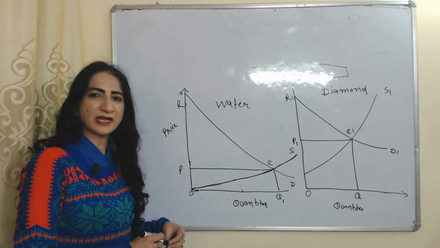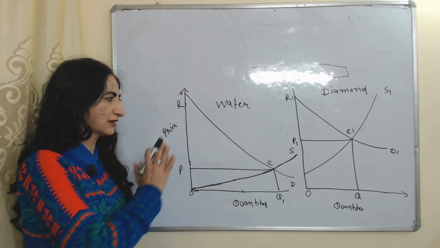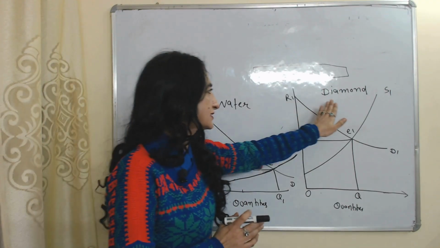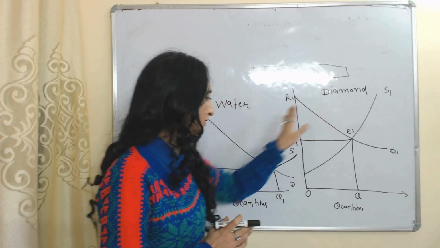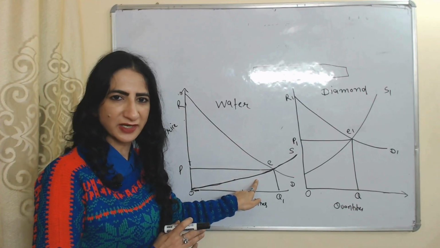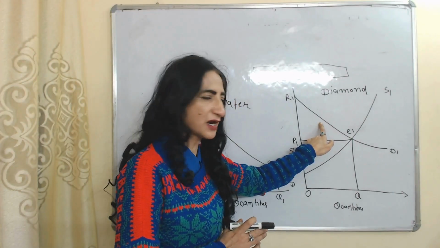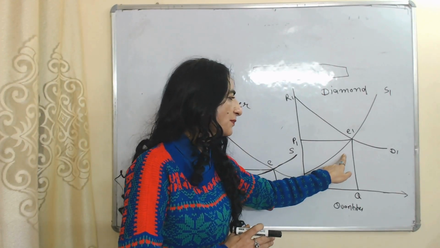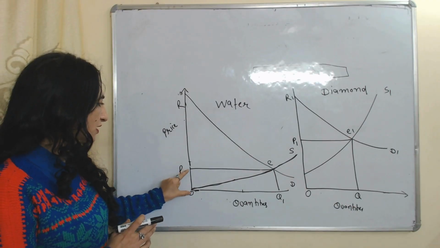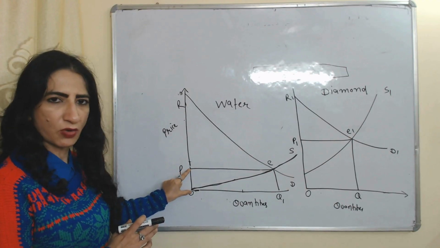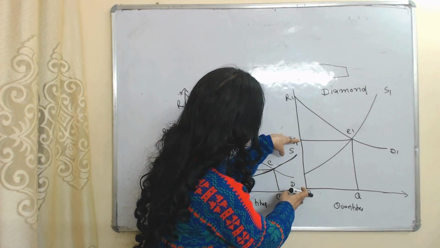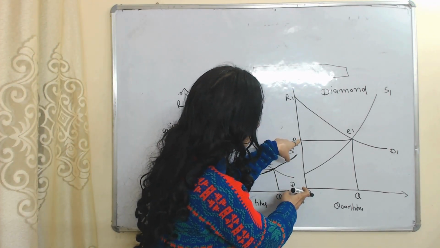Now we will understand the diamond-water paradox with the help of this diagram. The first diagram represents water, the second diagram represents diamond. This one is the demand curve of water, this one is the supply curve of water. This one is the demand curve of diamond, this one is the supply curve of diamond. Here you can see the price of water is very low, only OP. But the price of a diamond is very high. Here you can see the price of diamond is OP1.